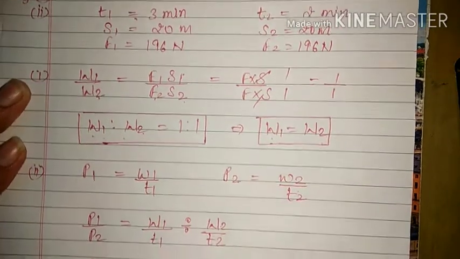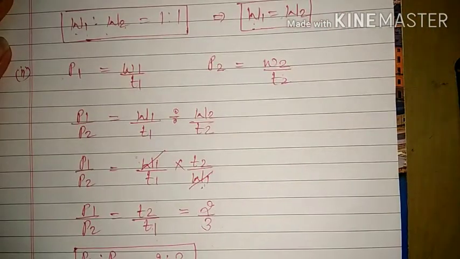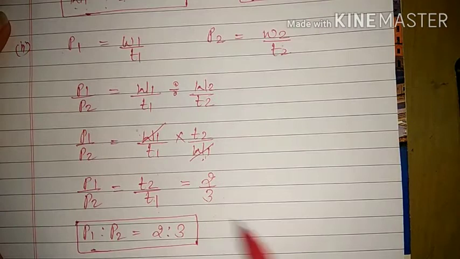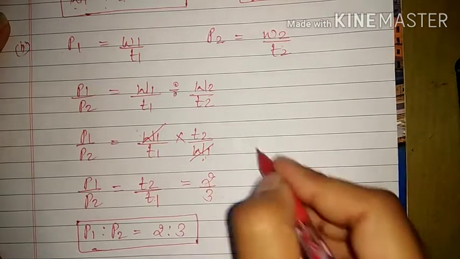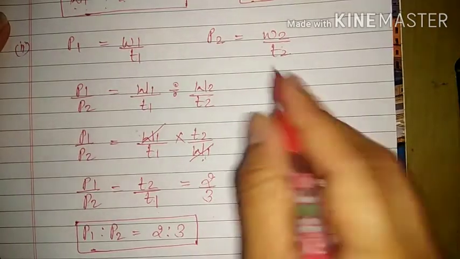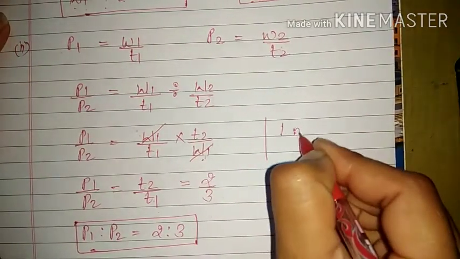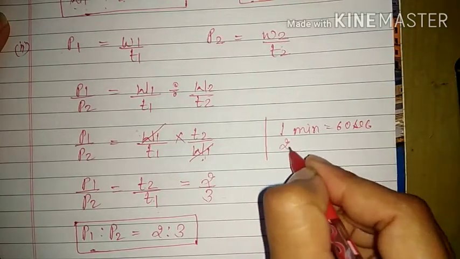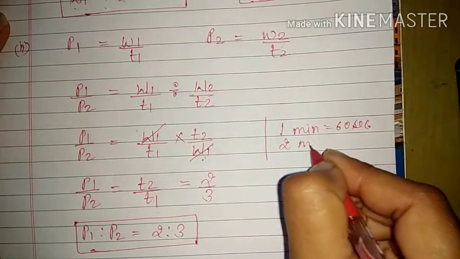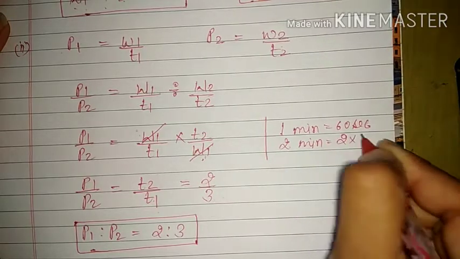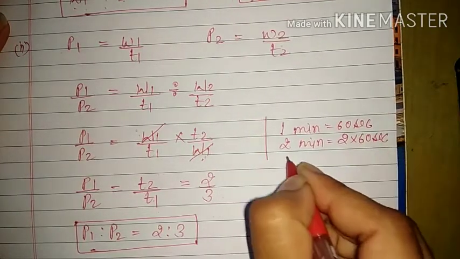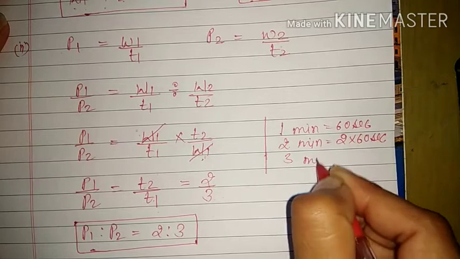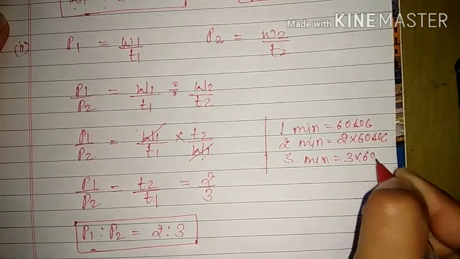If you convert it into seconds, then also you will later have to convert it into a simple ratio, and you are going to get the same thing. You know that 1 minute is equal to 60 seconds. So 2 minutes is equal to 2 into 60 seconds. Similarly, 3 minutes is equal to 3 into 60 seconds.